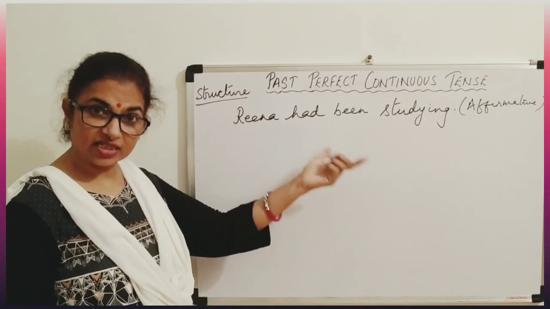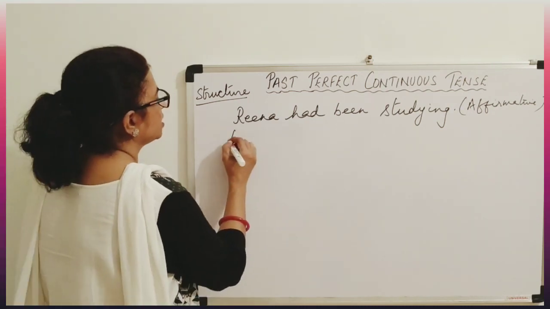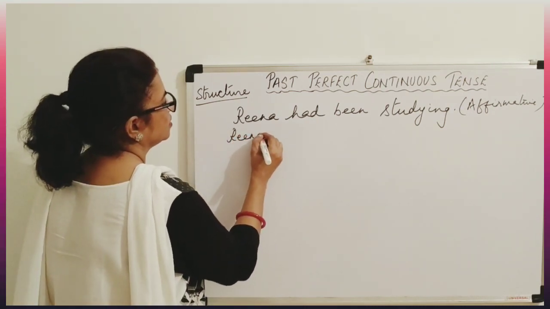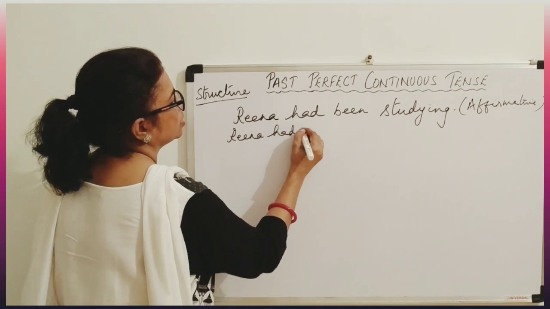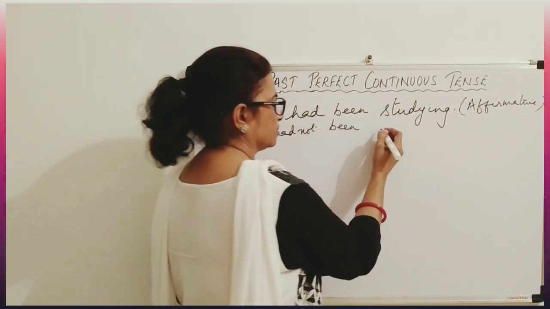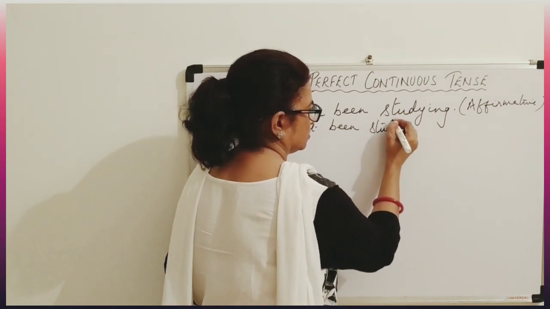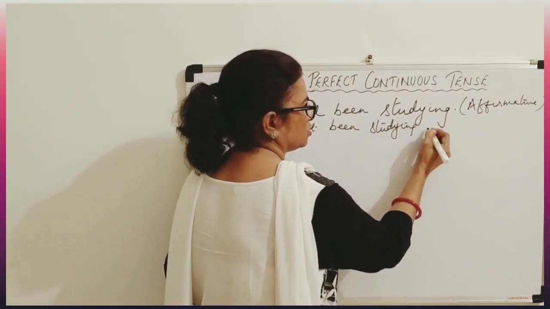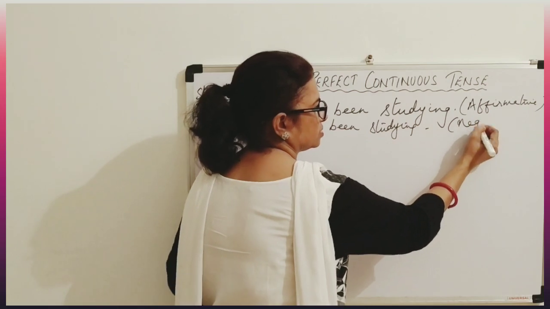Now let us make a negative sentence. So Reena had not been studying. So this is a negative sentence.